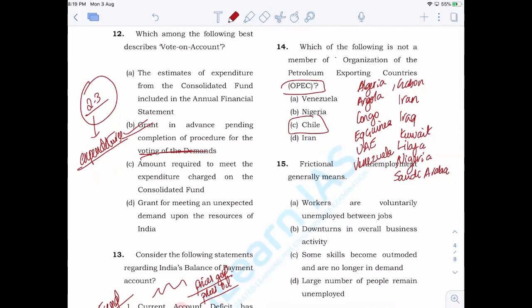Now, next question, the 15th one: frictional unemployment generally means. So you have to understand different types of unemployment, because there is a risk of larger levels of unemployment in the country. So UPSC may ask questions related to unemployment. So structural unemployment, cyclical unemployment, right? We have then frictional unemployment.